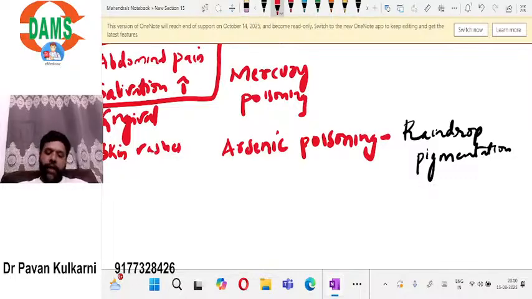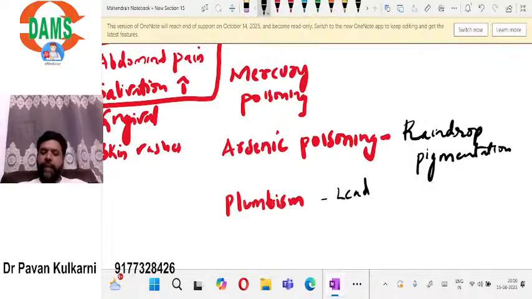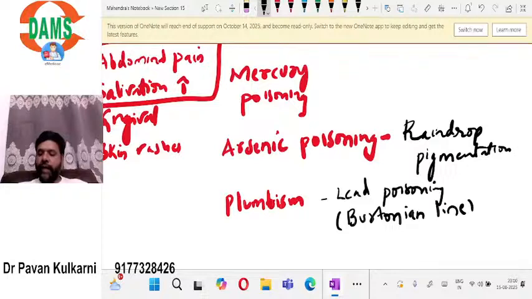And in plumbism. What is plumbism? Plumbism is the other name for lead poisoning. Lead poisoning produces a line on the gingiva called the Burtonian line.